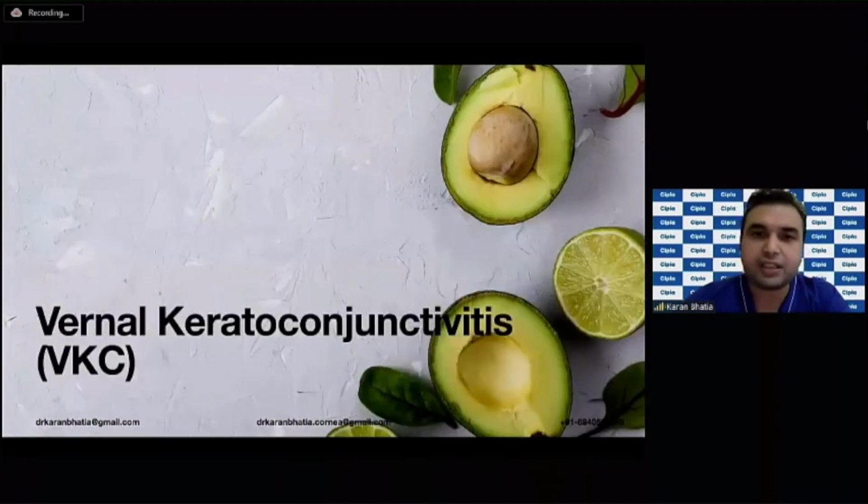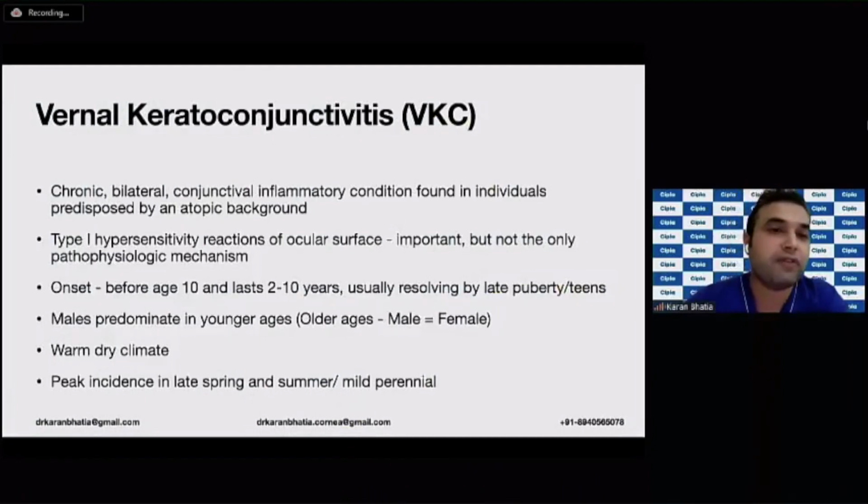Coming to the next variety, that is vernal keratoconjunctivitis. Remember, the SAC and PAC are different from VKC. VKC can be defined as a chronic bilateral conjunctival inflammatory condition which is found in individuals predisposed by an atopic background. I repeat, predisposed by an atopic background. The mechanism for pathophysiology here is also type 1 hypersensitivity. However, cell-mediated immunity has also been described as a combined mechanism, but more commonly it is a type 1 variety.